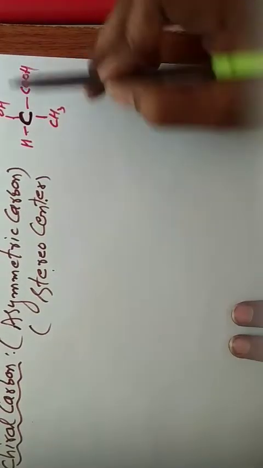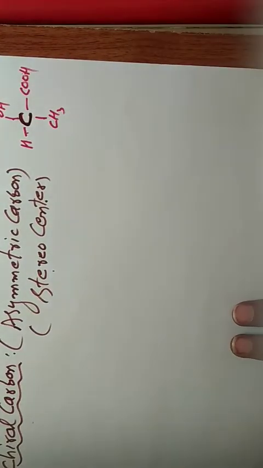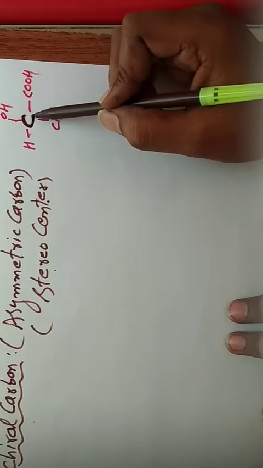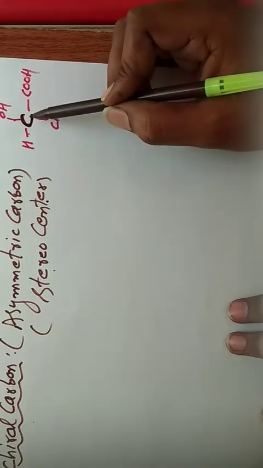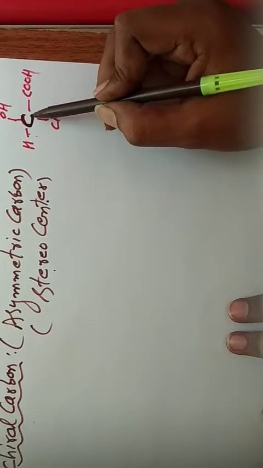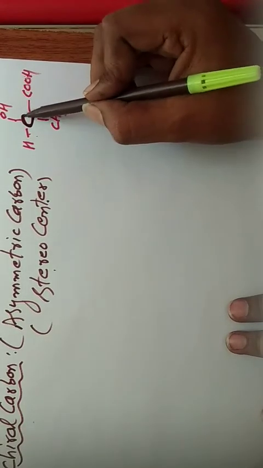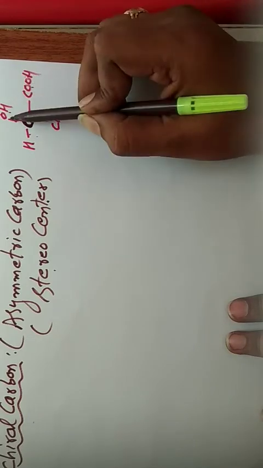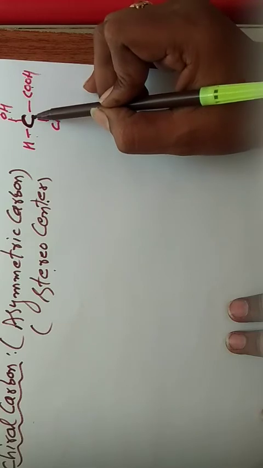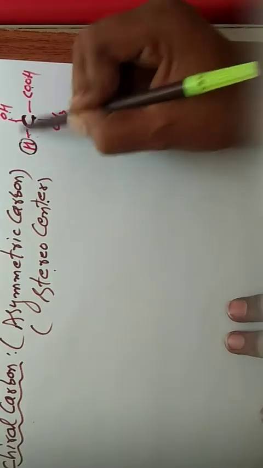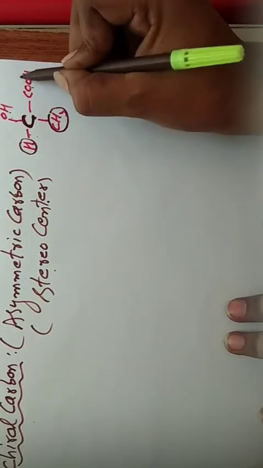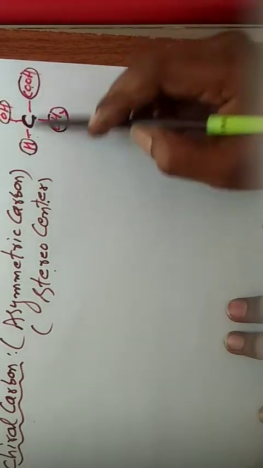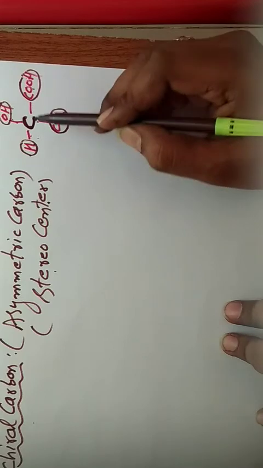So chiral carbon, asymmetric carbon, or stereo center means a carbon atom which is bonded to four different atoms or groups. That carbon is taken as chiral carbon. One group is different, the second group is different, the third group is different, the fourth group is also different. So four different groups are attached to this carbon. This carbon is the chiral carbon.